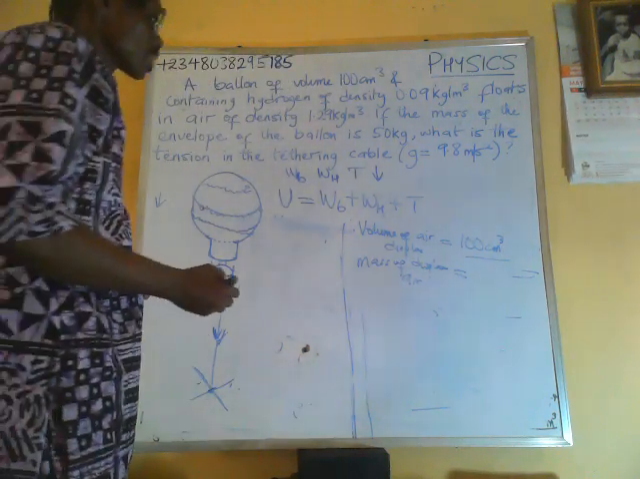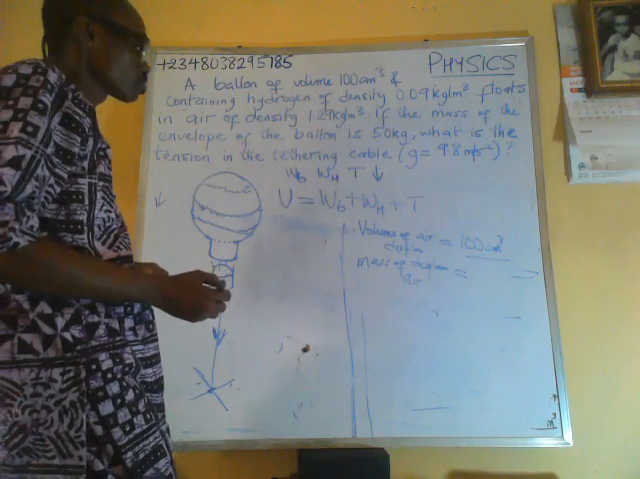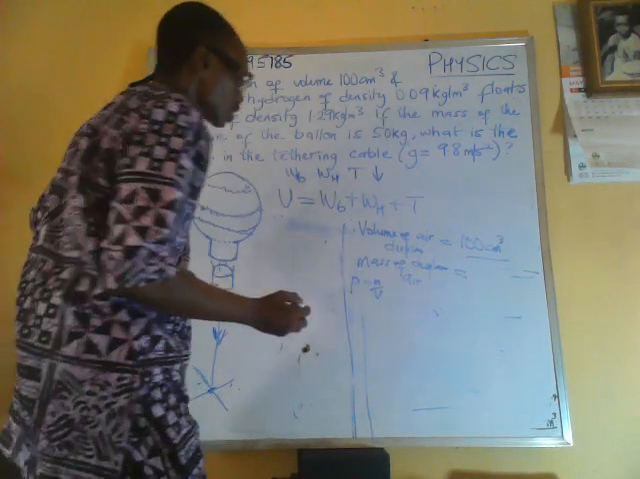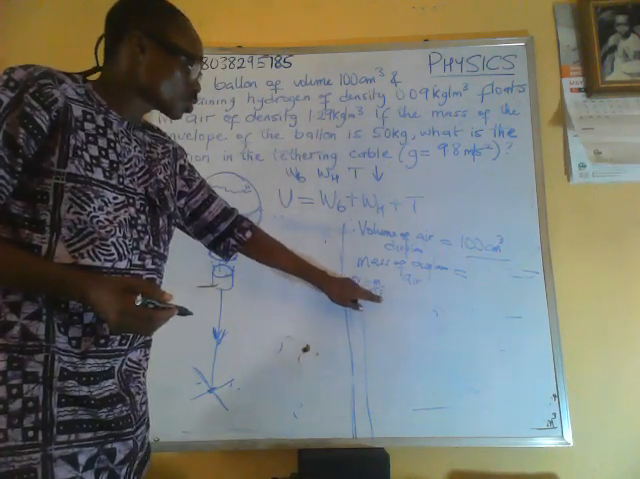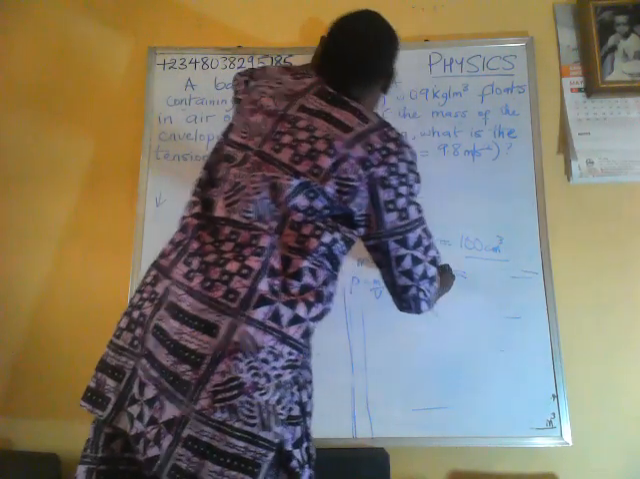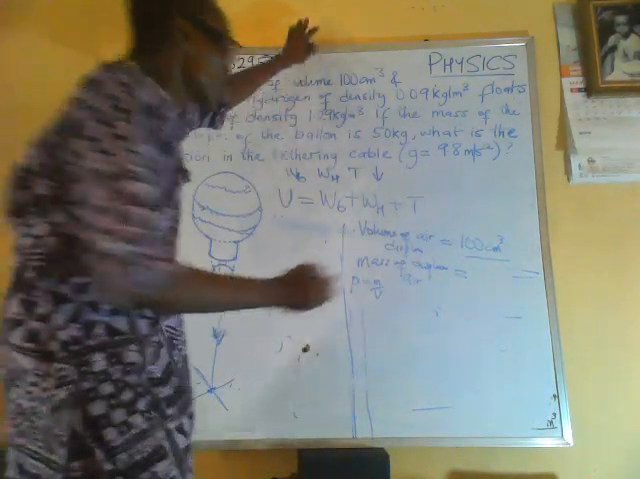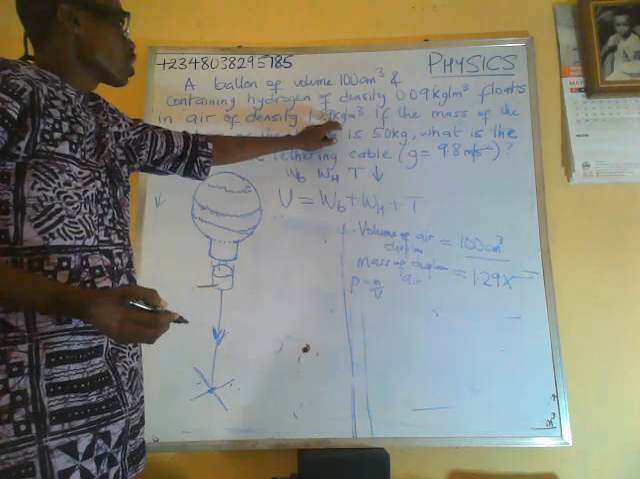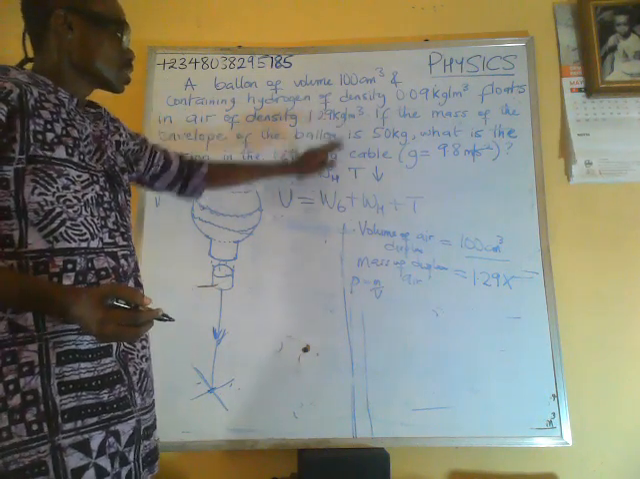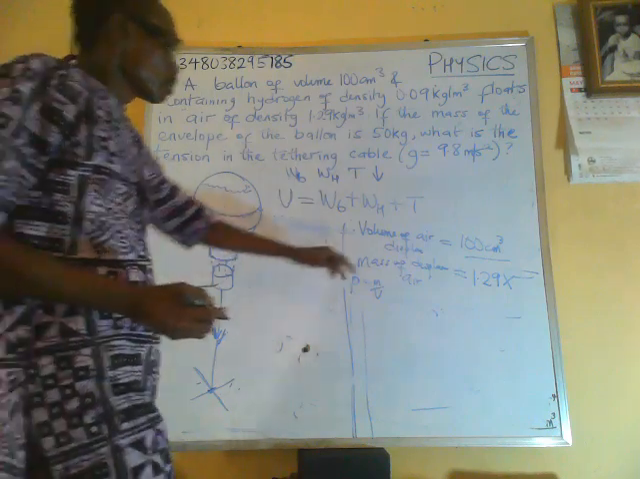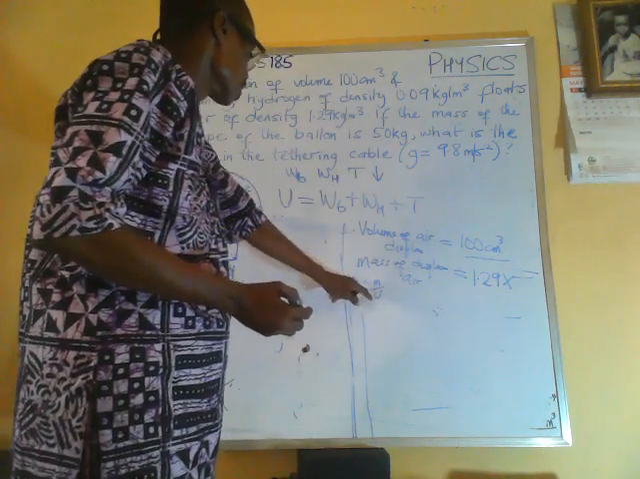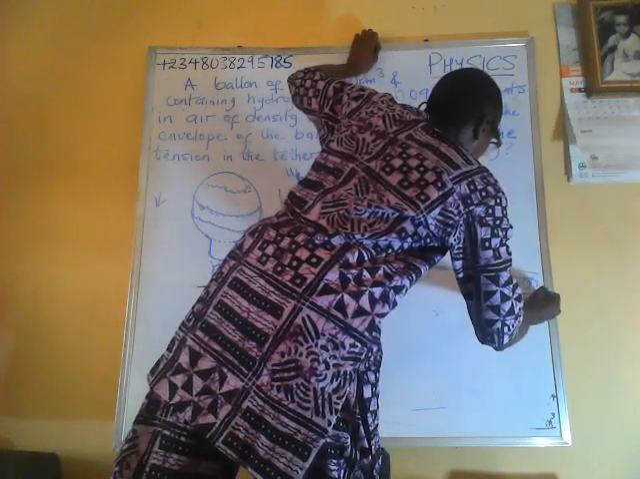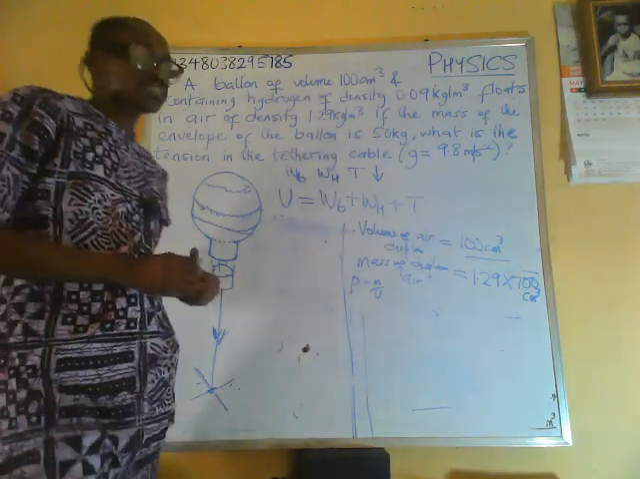Mass of displaced air: from density equals mass over volume, mass is equal to density times volume. So the density of air is given as 1.29 kilogram per cubic meter. The volume is 100 cubic centimeter. We have to change that cubic centimeters to cubic meters.